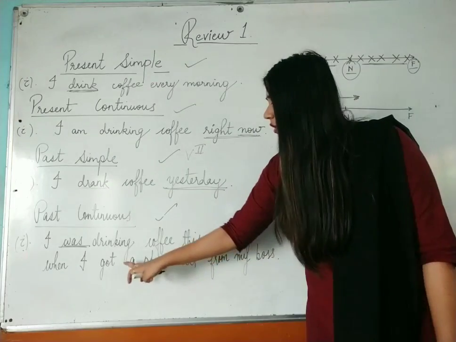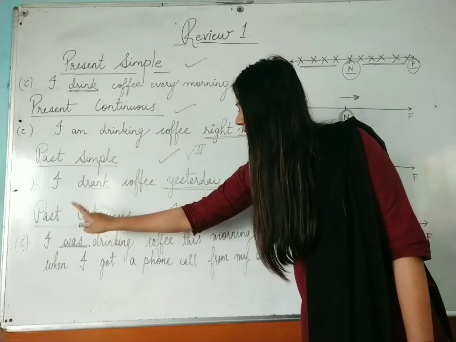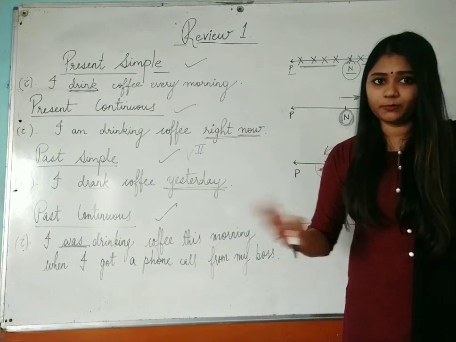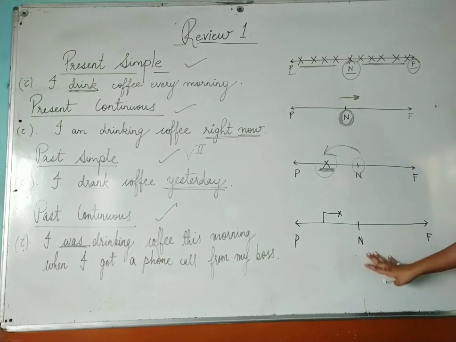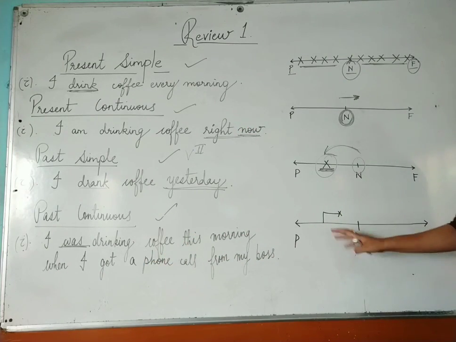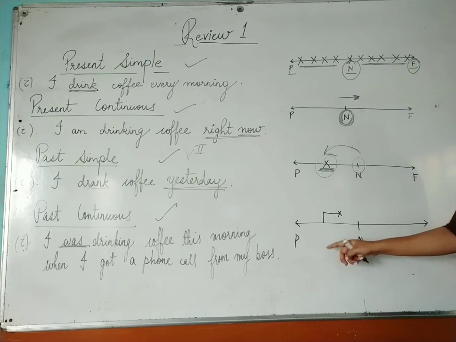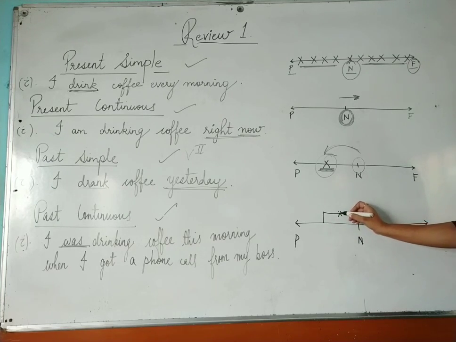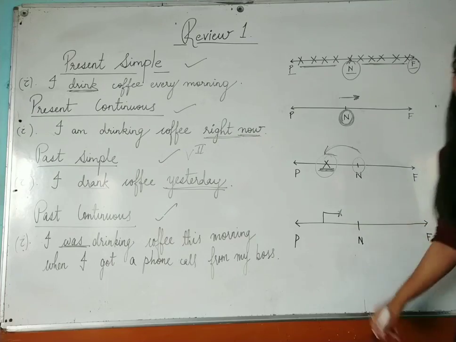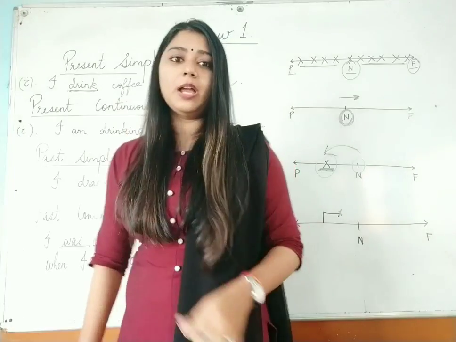Okay, so two actions are happening over there. I have told you that thing before. In past continuous, one action will be followed by another action. Okay, so over here, if you see this particular diagram, what has happened over here in this particular diagram? In the past moment, what is happening? One action was happening. I was drinking coffee this morning, and then what happened? I got a phone call from my boss, and immediately I have to leave. I have to just leave my coffee on the table, and then I have to go and meet my boss.